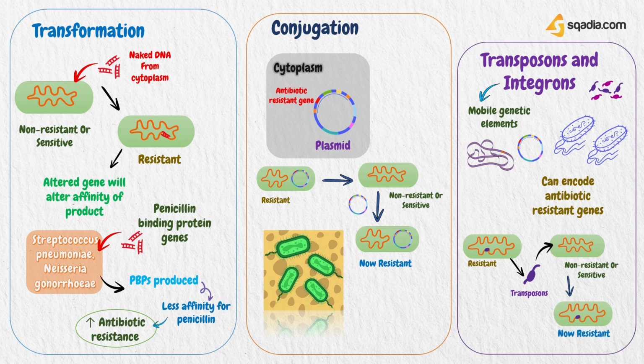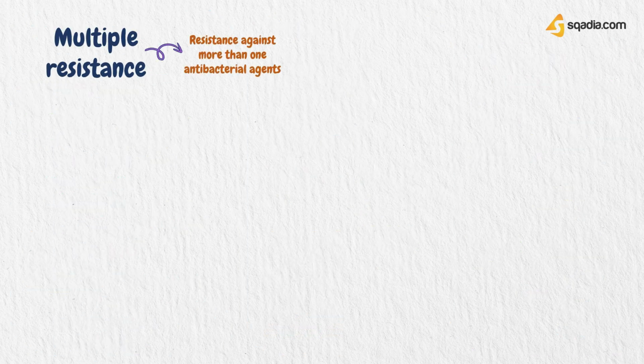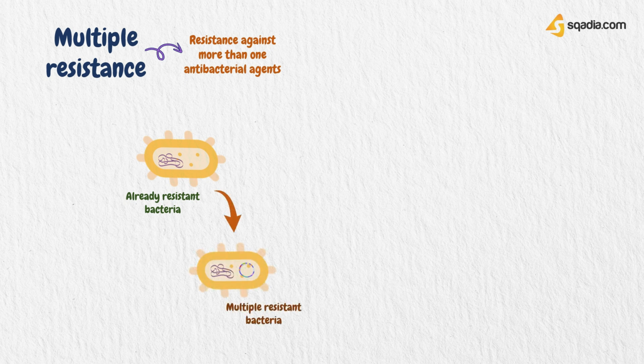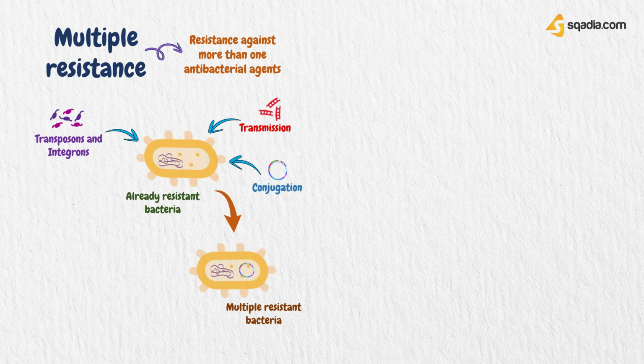There is another concept that you must learn here, which is multiple resistance. Resistance against more than one type of antibacterial action is termed multiple resistance. Once a resistant gene is established, either by genetic alterations, random mutations, or by any other process, it can readily acquire resistance to another agent by transmission, conjugation, transposons, or integrons. Once there is more than one resistance gene, exposure to any of these agents will permit survival of the organism, which increases the risk of further resistance being acquired.